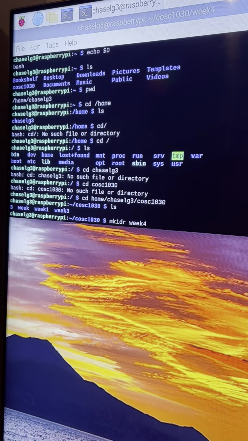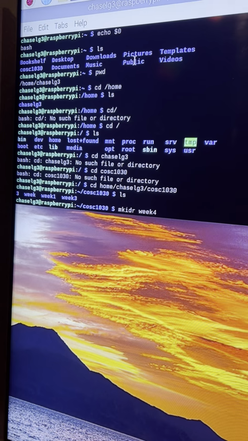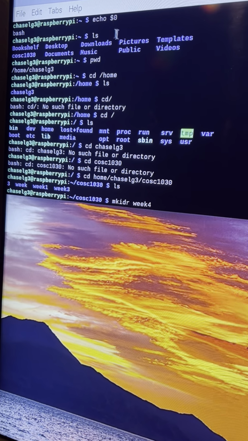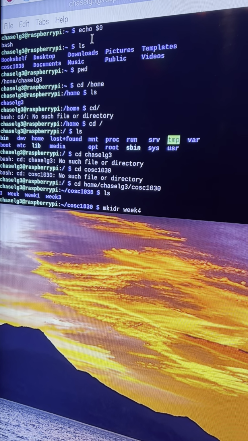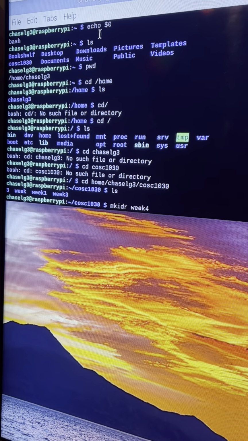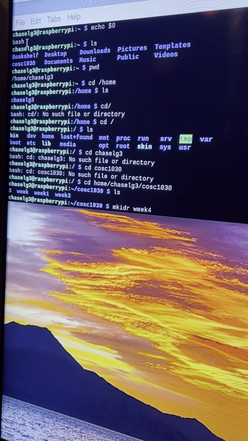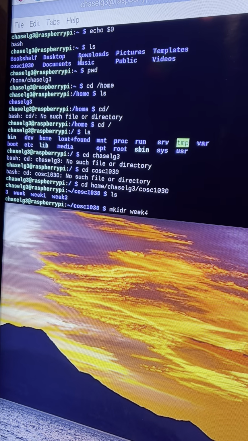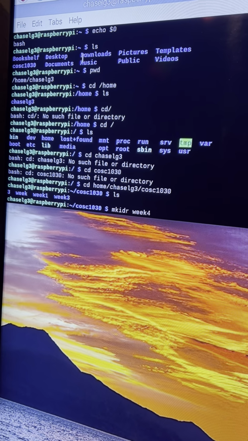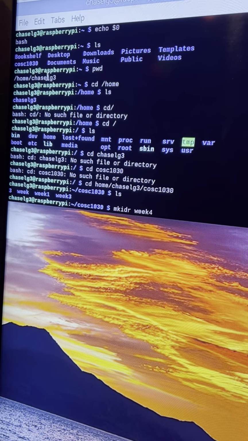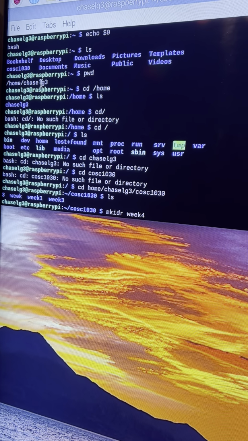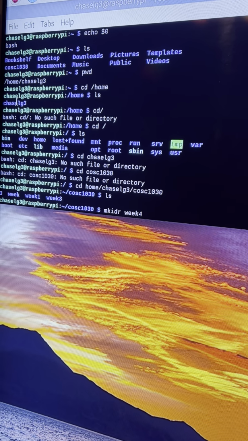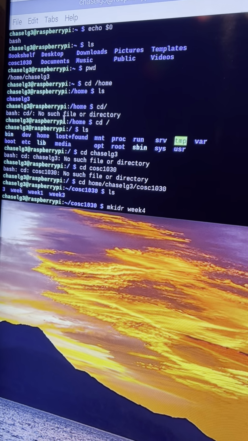All right, here's the walkthrough of my week 4 Linux assignment. As you can see, this is me doing some of the Linux stuff, which was using the command echo to see which shell I was using. Also, this is me looking at all of the directories under my current area, which is home at Chase LG3. I then went to the home directory and did ls again just to see what was under home, and it was just Chase LG3.